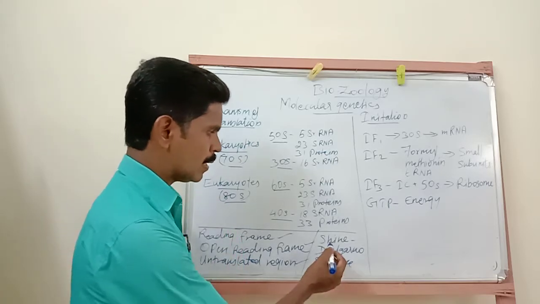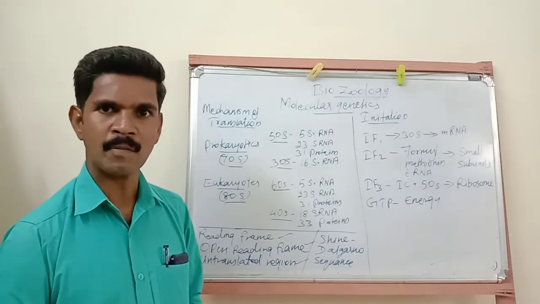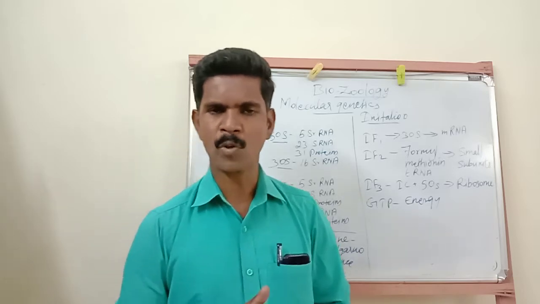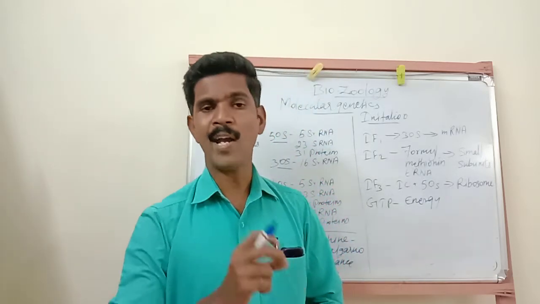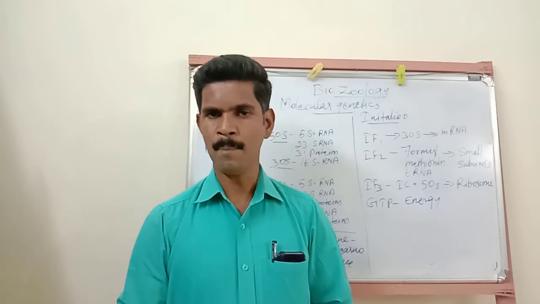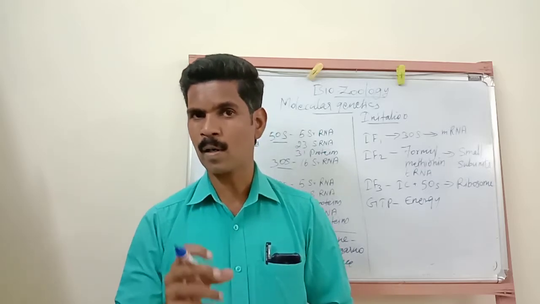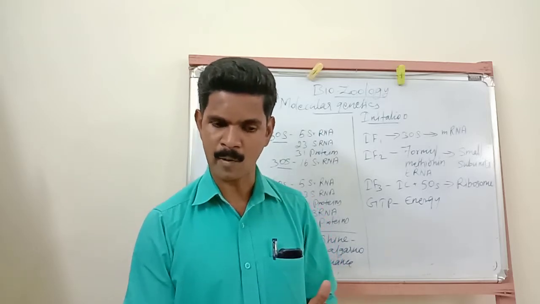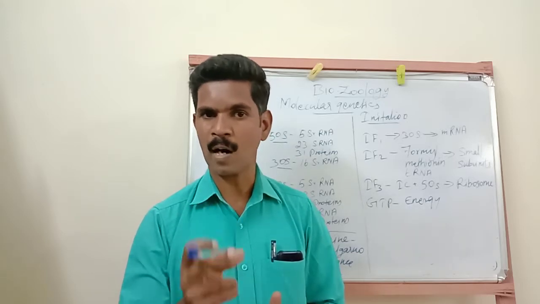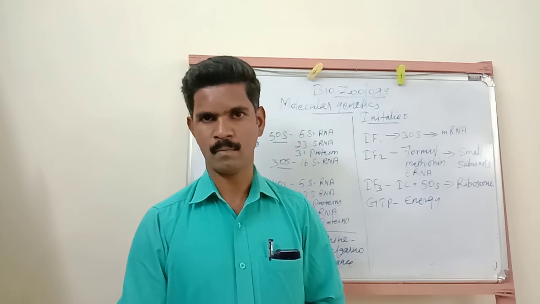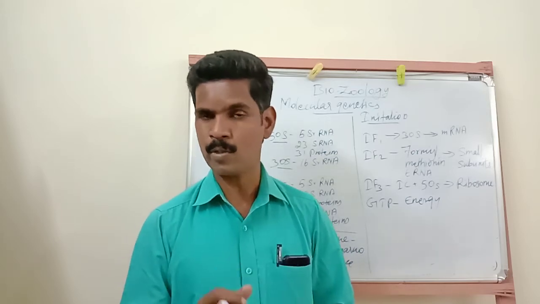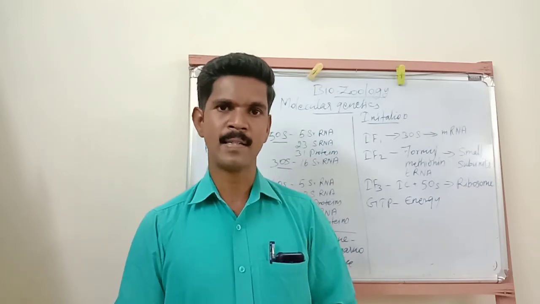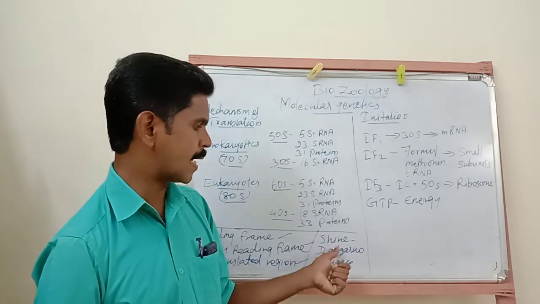Then the next question is Shine-Dalgarno sequence. In short, we can say SD sequence. Here, SD sequence means, in prokaryotic organisms, the 5 end of a mRNA molecule has a special sequence, and this special sequence lies ahead of the start codon. The start codon is the AUG start codon. So this binding site is called SD sequence, otherwise called Shine-Dalgarno sequence.